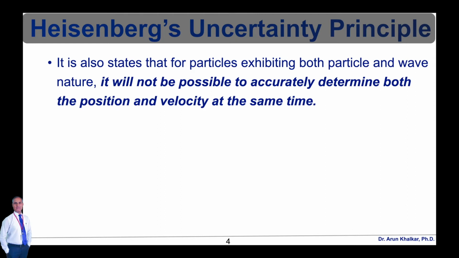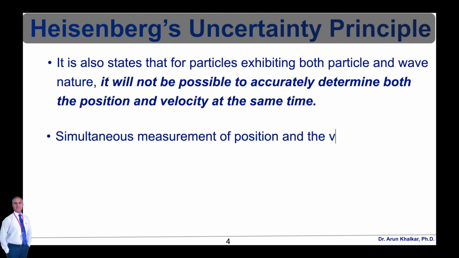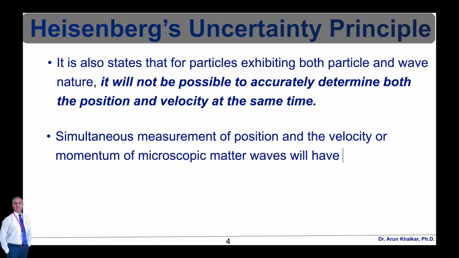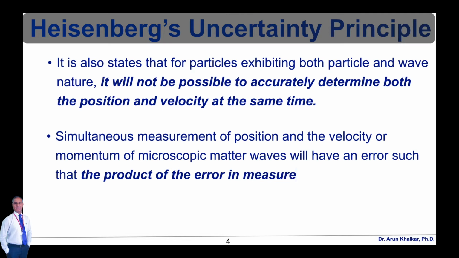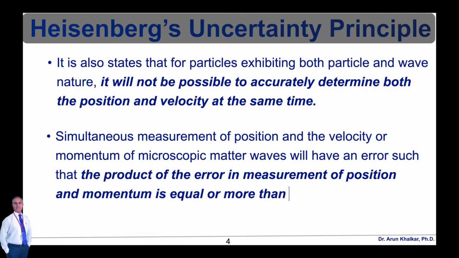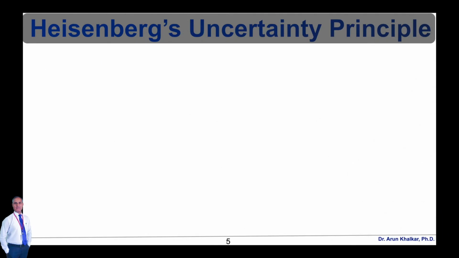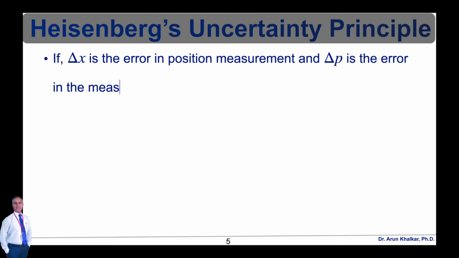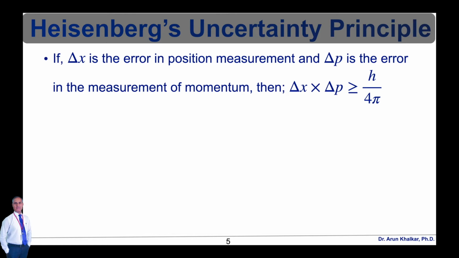This principle basically highlights that simultaneous measurement of position and the velocity or momentum of microscopic matter waves will have an error such that the product of the error in measurement of position and momentum is equal to or more than an integral multiple of a constant. In Heisenberg's uncertainty principle, let's say delta x is the error in position measurement and delta p is the error in the measurement of momentum, then we can write the equation in a very simple form.